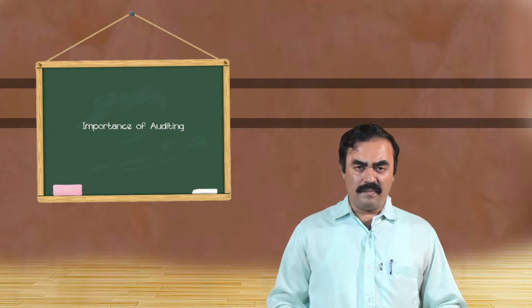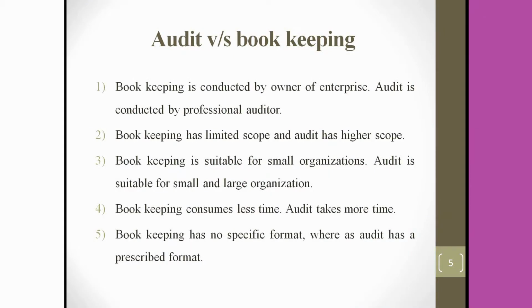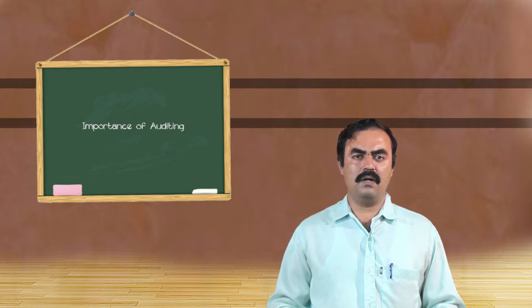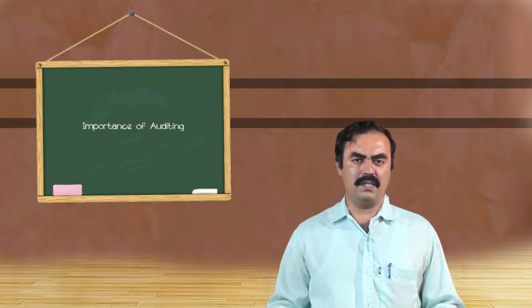On the other side, when you look at auditing, auditing is done by a professional auditor. A professional auditor should be a CA in qualification and must have membership of ICAI. He takes the books of accounts, cross checks and verifies them, and gives his comments on the same. So it is prepared by a professional auditor.